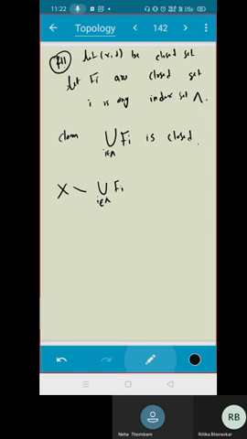This can be anything. That's why I'm saying arbitrary. Either it is finite or infinite, I don't care. You take anything. So what is this set actually? This is the union of Fi complement. What is that? That will be the intersection of Fi.